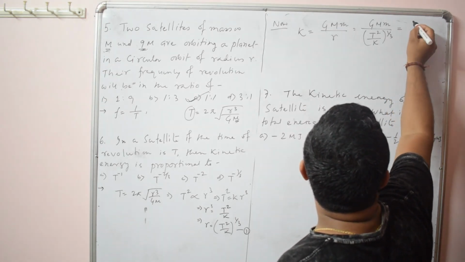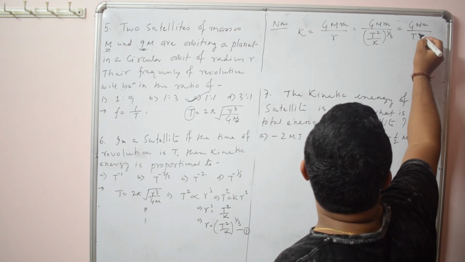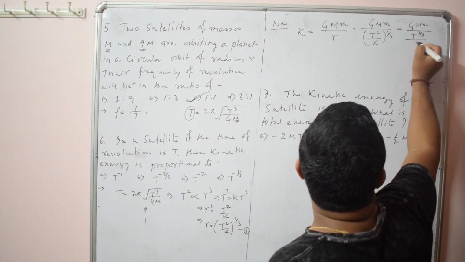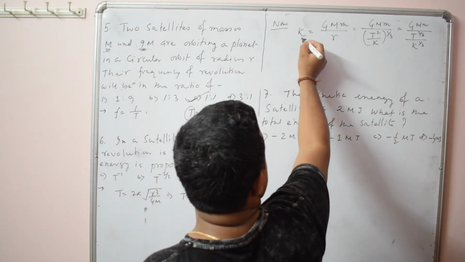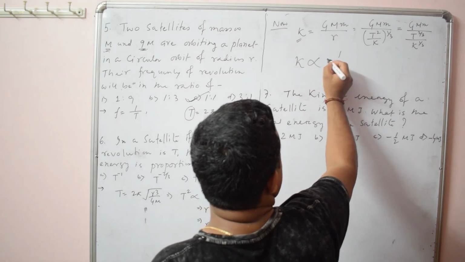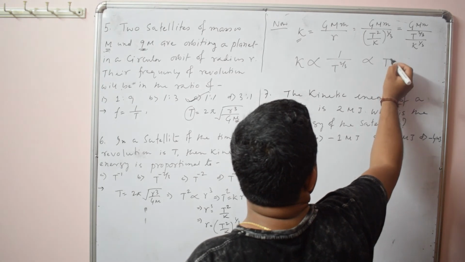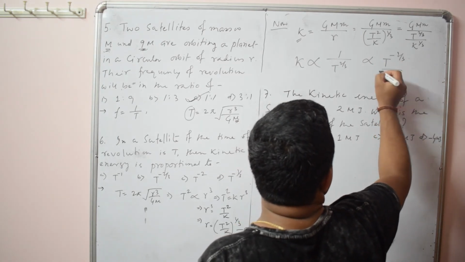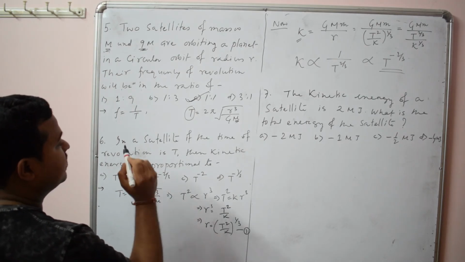This you can write as GMm, t to the power 2 by 3, k to the power 1 by 3. So this kinetic energy, don't confuse, is proportional to 1 by t to the power 2 by 3, or t to the power minus 2 by 3. It is this option.